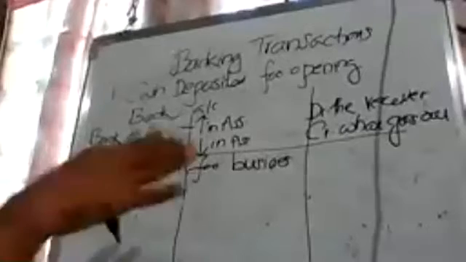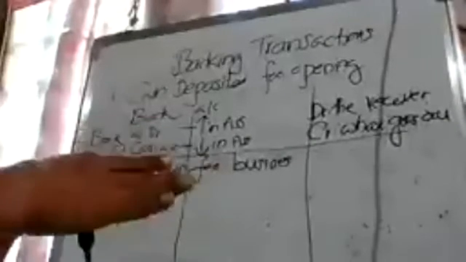No problem. Okay. Cash is coming into the business. Cash withdrawn from business, for business, means cash is withdrawing from where? From the bank. So from the bank, our balance is decreasing. And in business, our cash balance is increasing, isn't it? Am I right, children?